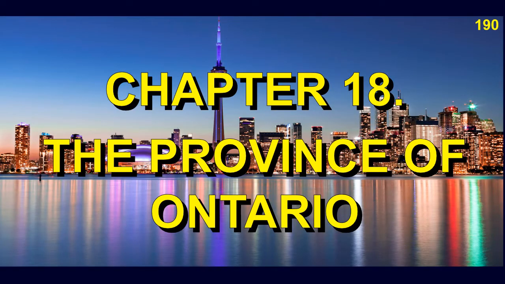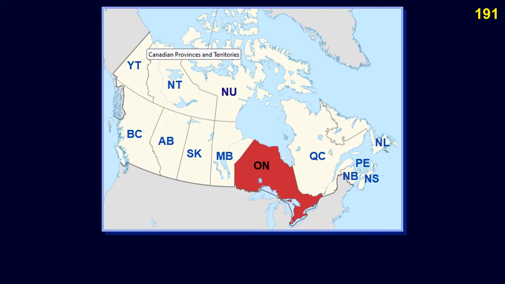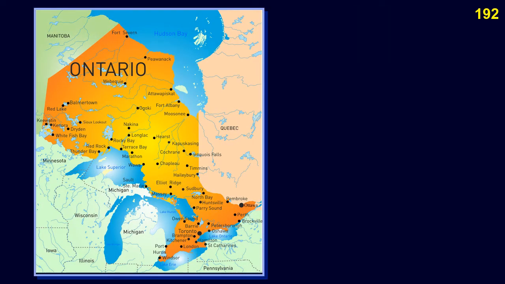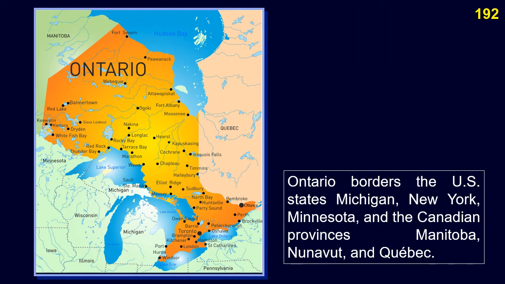Chapter 18. The Province of Ontario. This shows Canada's 13 provinces and territories, with Ontario near the center between Quebec and Manitoba. Ontario borders the U.S. states Michigan, New York, Minnesota, and the Canadian provinces Manitoba, Nunavut, and Quebec.